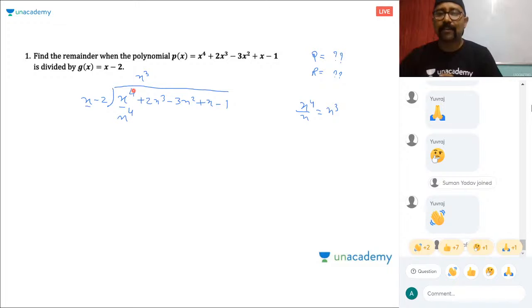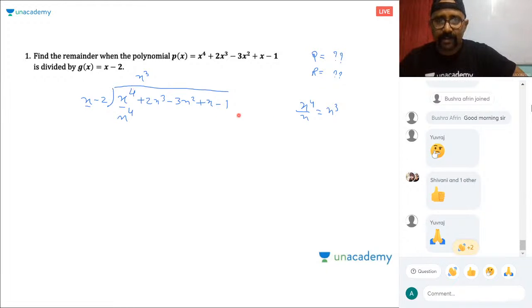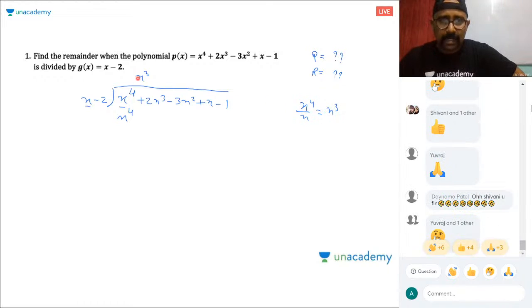Now many people get confused about where and how to multiply. So this is the simple trick. Take the first term divided by the first term. पहले टर्म को पहले टर्म से रफ में डिवाइड करना है, जो भी बचे उससे ही हमें मल्टीप्लाई करना है, राइट? This is a simple Hindi notation that I said. Take the first term divided by the first term, whatever comes, multiply with that.